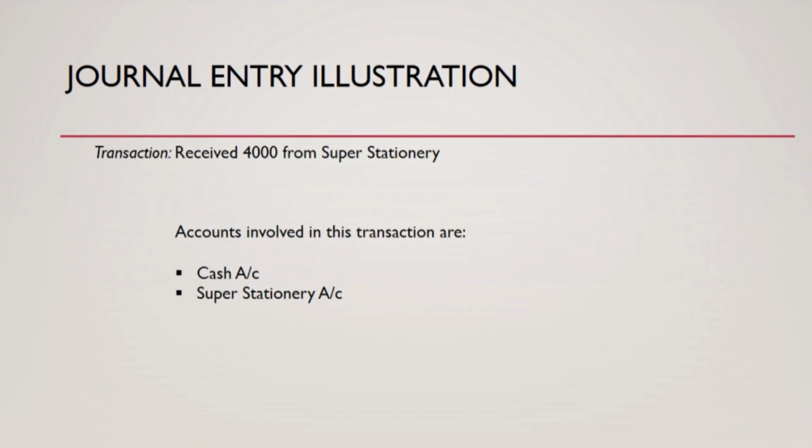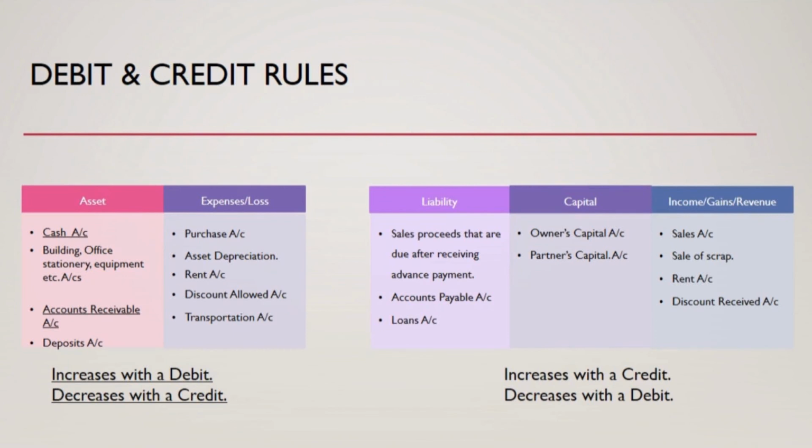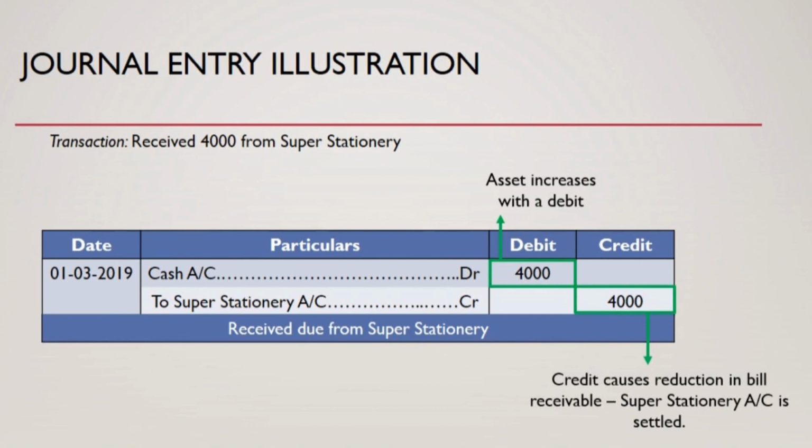To denote an increase in cash, we debit the cash account, and we reduce accounts receivable by means of a credit. Accordingly we pass the journal entry as follows. We debited the cash account and credited the buyer's account.